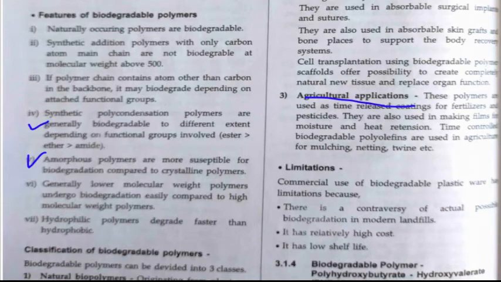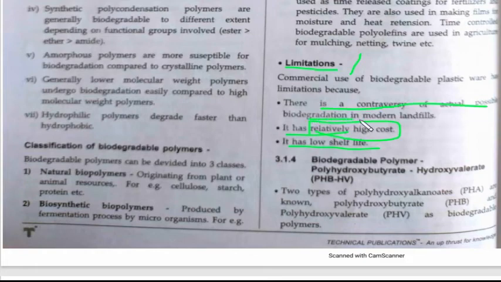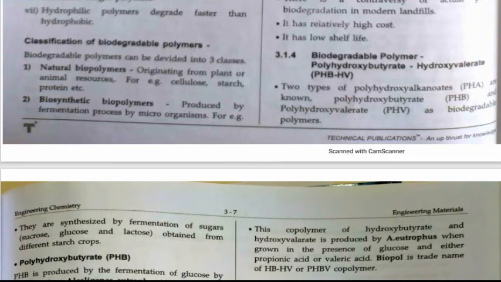Now what are the limitations of biodegradable polymers? Basically, limitations, you can also say these are the disadvantages. It has a relatively high cost, has a low shelf life, and there is a controversy over actual possible biodegradation in modern landfills, right? So these are its limitations. So what are the main things that we have to study? Preparation, application and properties.